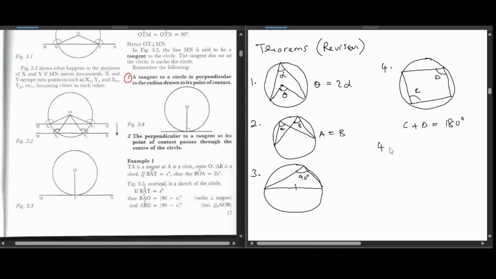Then we can talk about a 4A, which we learned about in hindsight. If we have an external angle to a cyclic quad, this angle theta is going to be equal to the opposite interior angle theta. So this is a 4A, not a reinterpretation, but rather just an addition to theorem number 4.